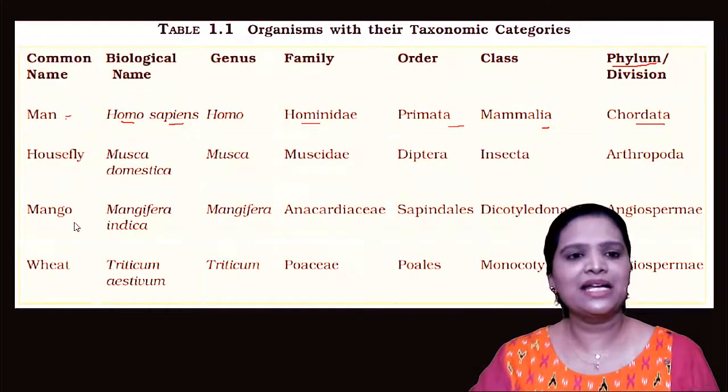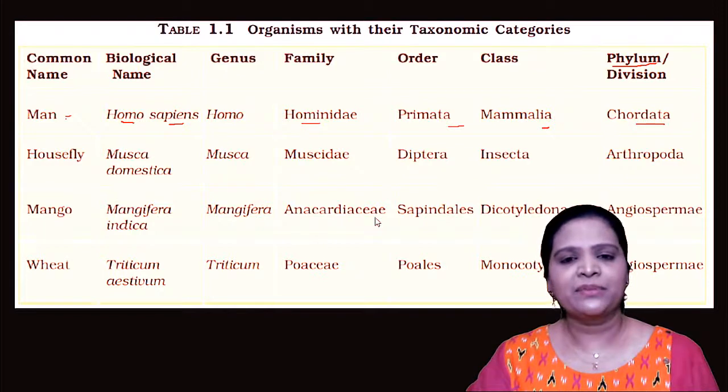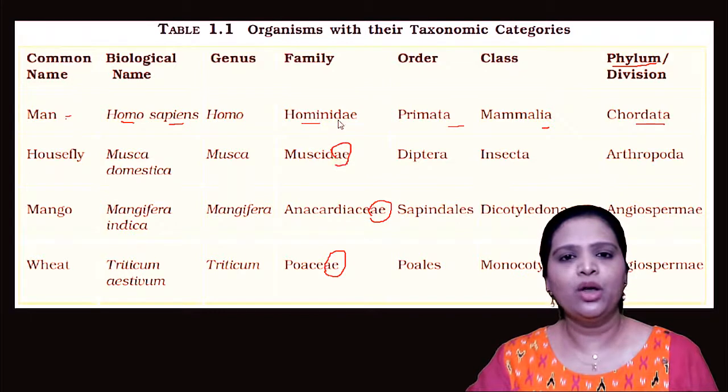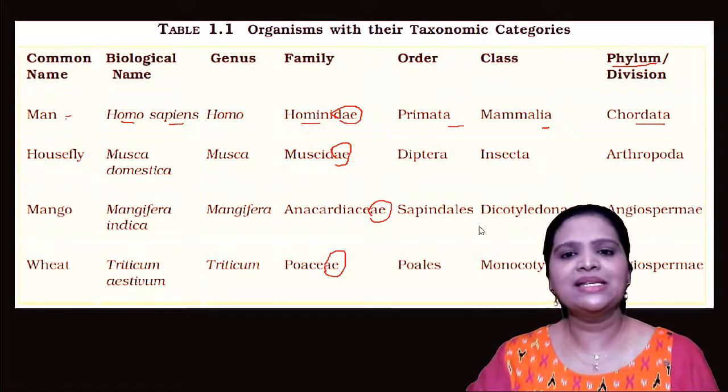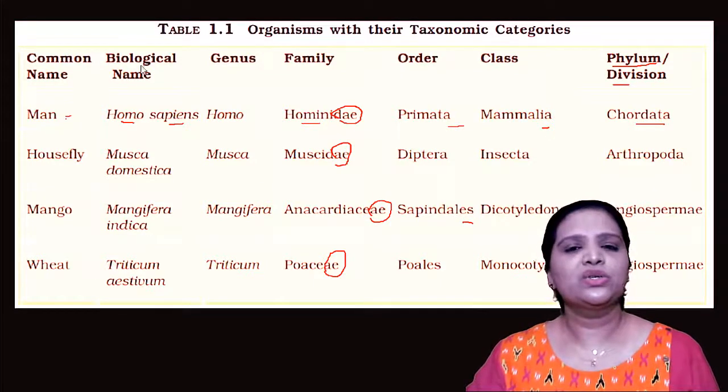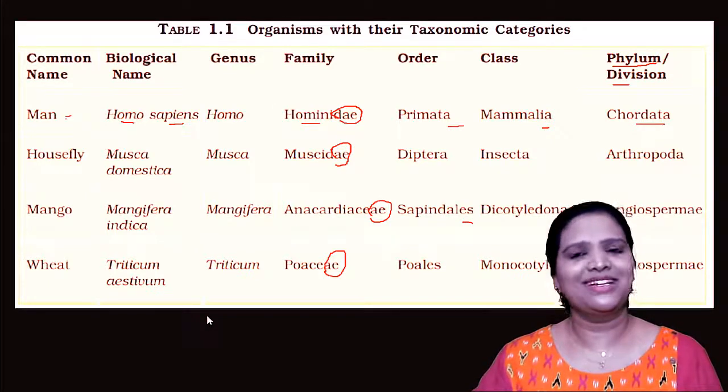Example for a plant: mango. Common name is mango. Biological name is Mangifera indica. Genus is Mangifera. Family name is Anacardiaceae. See here, family names all end with A-E-A-E. Hominidae, Muscidae, Poaceae, the ending means family. And order for mango is Sapindales. Class is Dicotyledonae, and it is not phylum, it is a plant, so we have to say division. So the division is Angiospermae. So like this, there are some examples of these taxonomical categories.